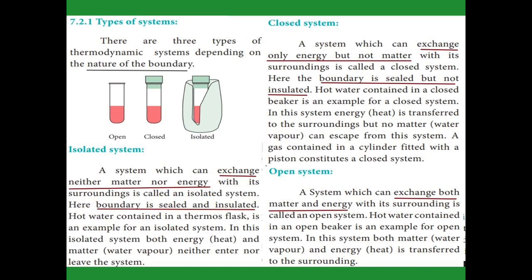In an open system, in the same way, take a water-containing container. The water gives off heat, and the water level also decreases after some time. Why does the level decrease? Because the water vapor goes out. So in an open system, both matter and energy are exchanged with the surroundings. That system is called an open system.